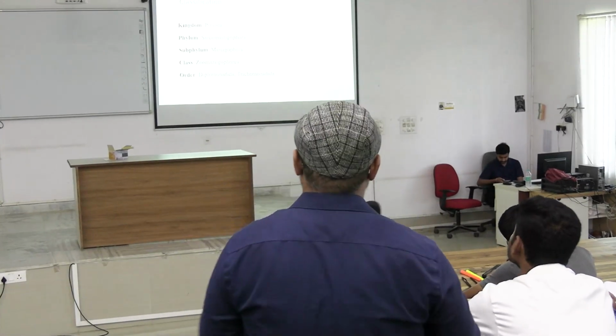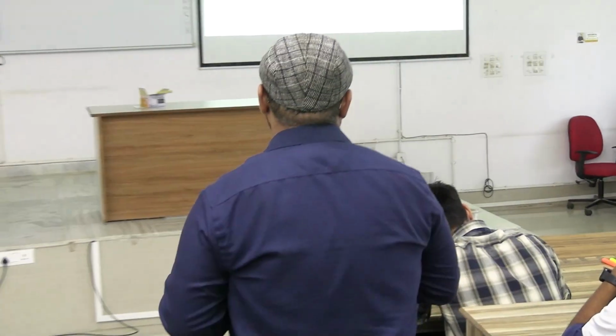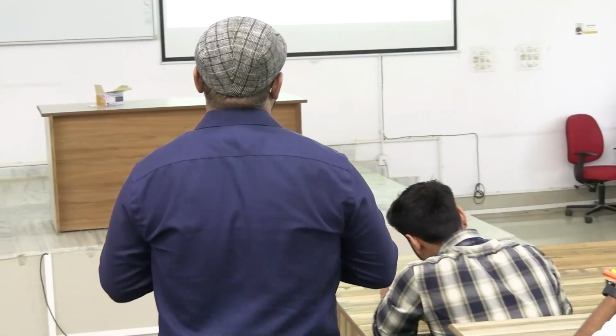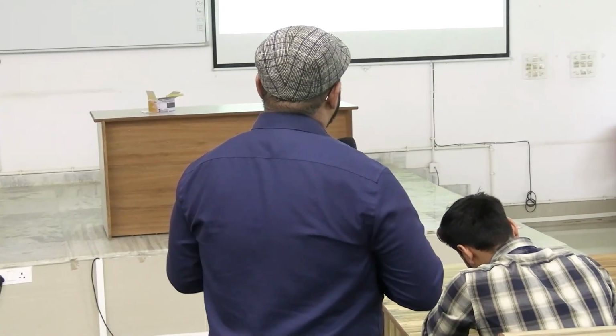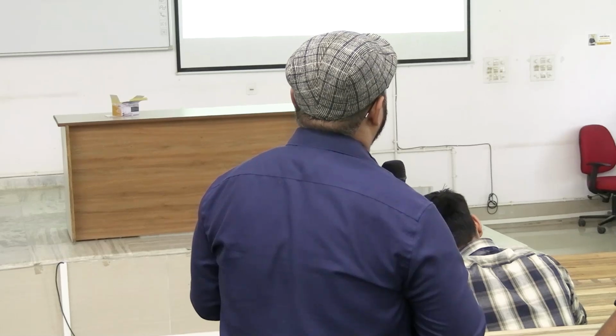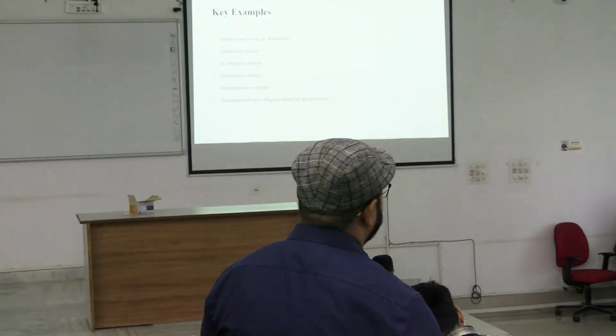Kingdom Protista, phylum, forget about it, this is not that important. Now, what are the key examples? First is Giardia. Giardia lamblia is the main important one. You just need to know only one name, that's enough.